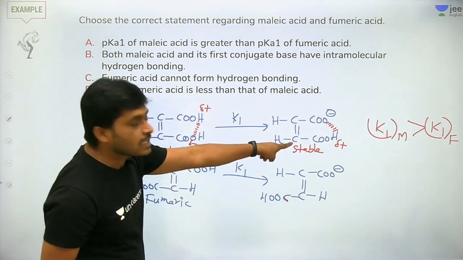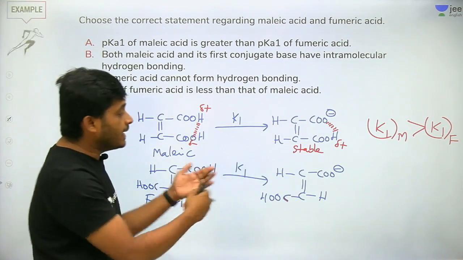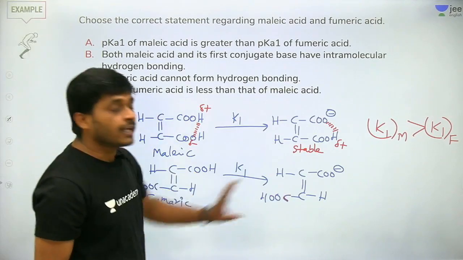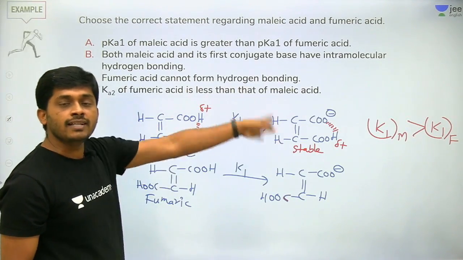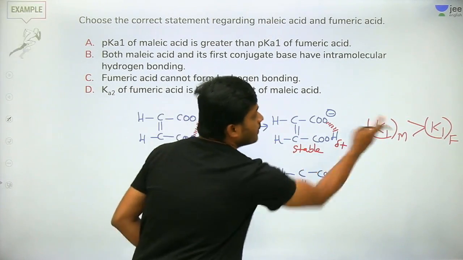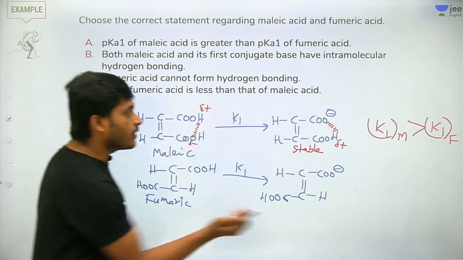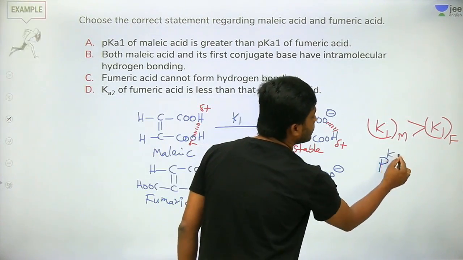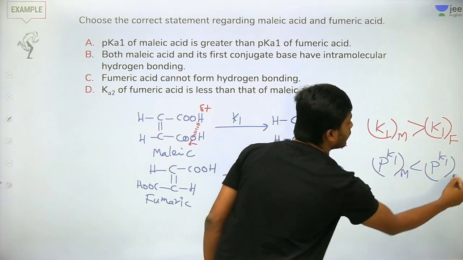Here the groups are very far, 180 degrees, right? So no hydrogen bonding, less stable. If products are more stable, the reaction goes more in the forward direction, so K1 of malic acid is more than K1 of fumaric acid. So pK1 is less than pK1 of fumaric acid.